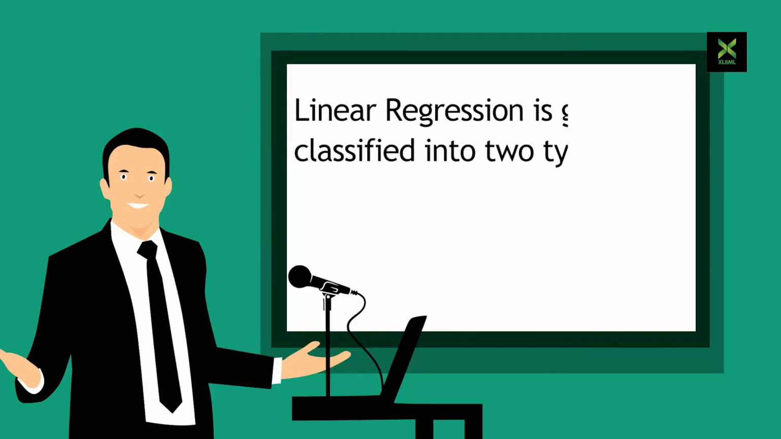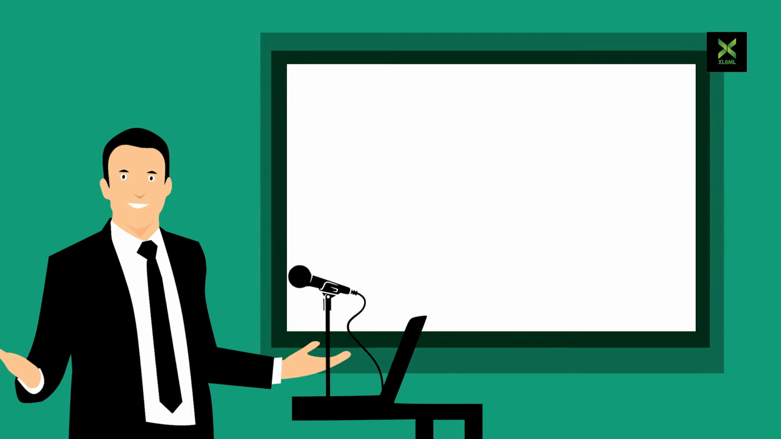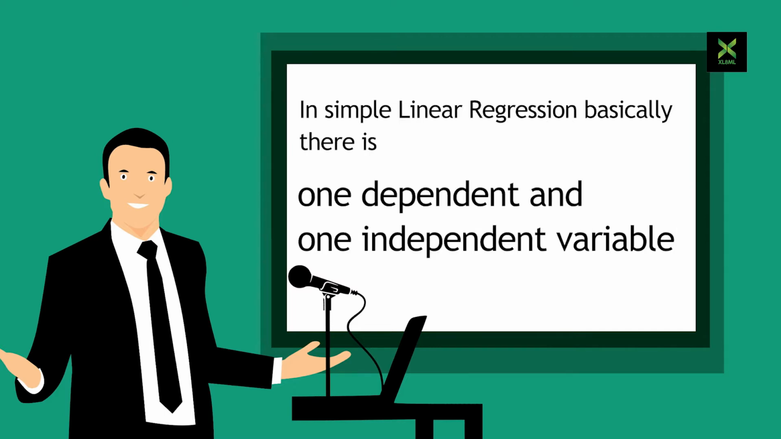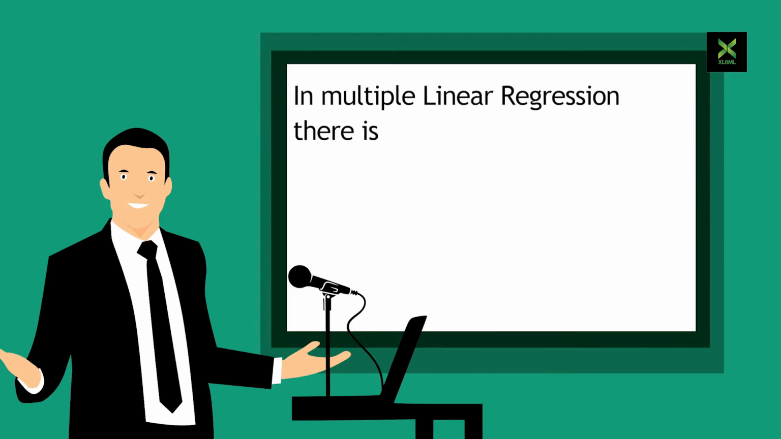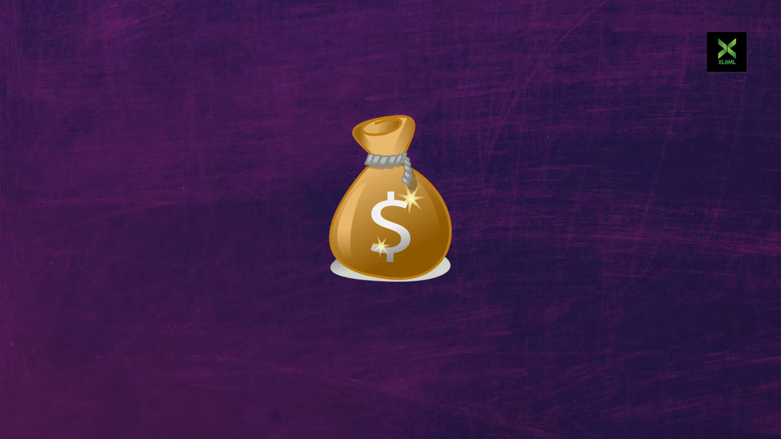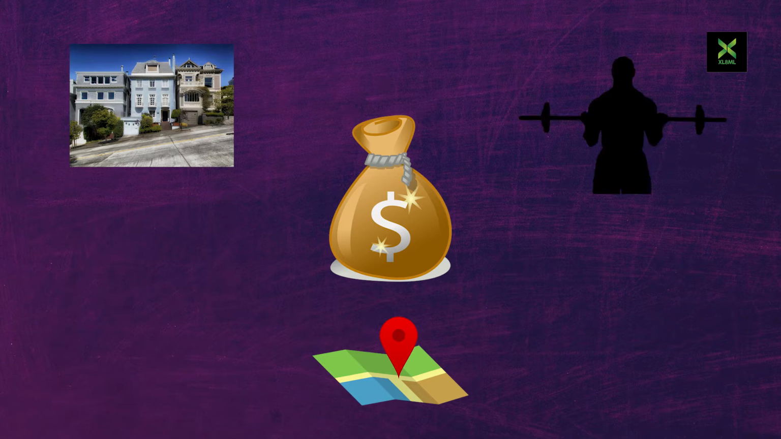Linear regression is generally classified into two types: simple linear regression and multiple linear regression. In simple linear regression, basically there is one dependent and one independent variable. For example, relationship between height and weight. In multiple linear regression there is one dependent and many independent variables. For example, predicting house prices based on multiple inputs like area, locality, amenities, etc.